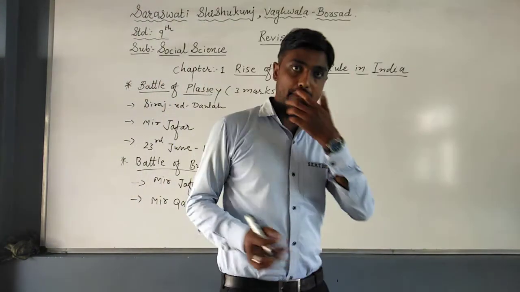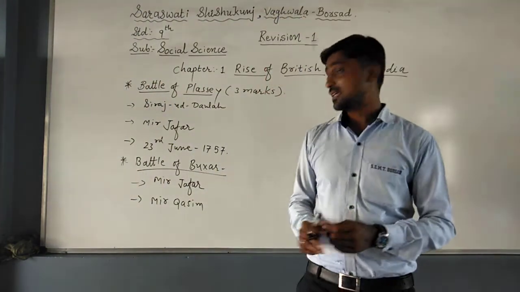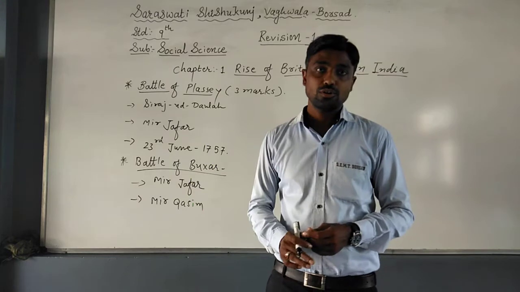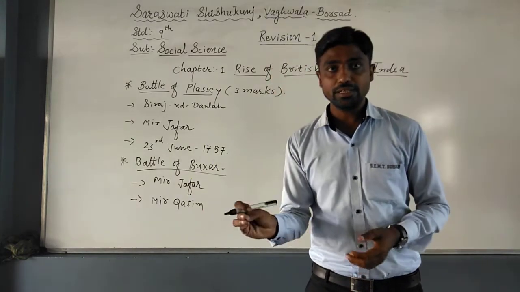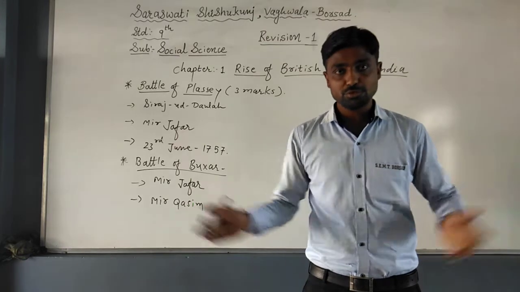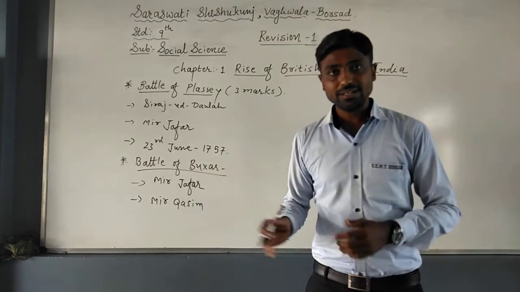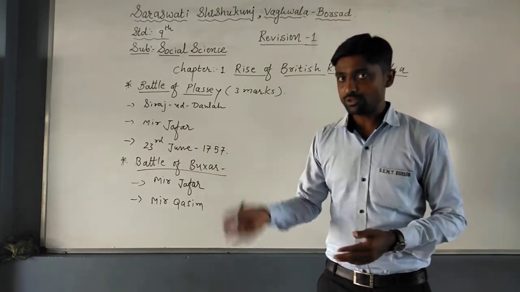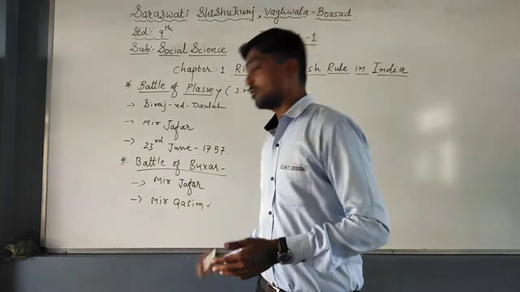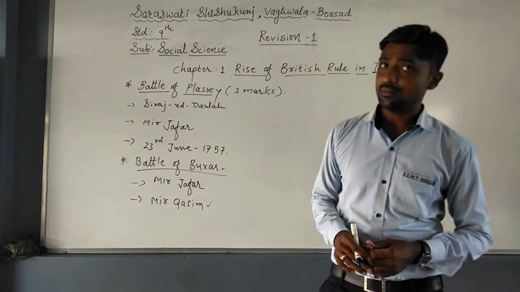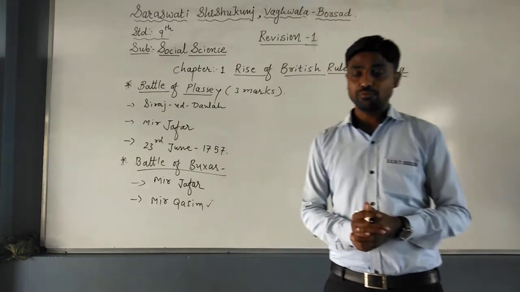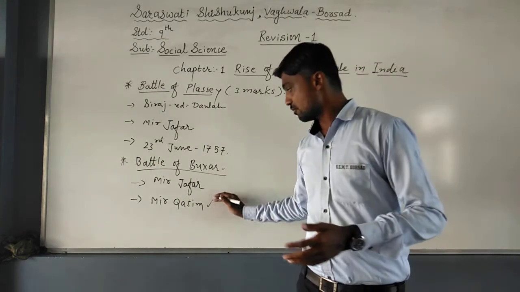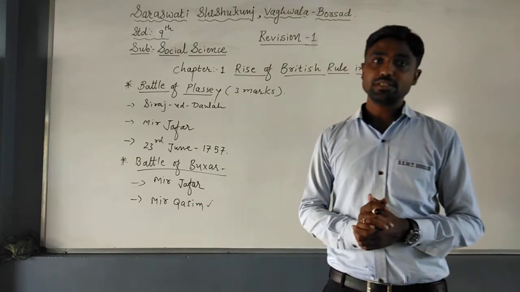But Mir Qasim was more ambitious than Mir Jafar. The Britishers were unable to get the wealth, and they did not become economically prosperous from Bengal. So they wanted to dethrone Mir Qasim also from the post of Nawab, and they dethroned him. Now Mir Qasim wanted to take revenge on the Britishers, so he took